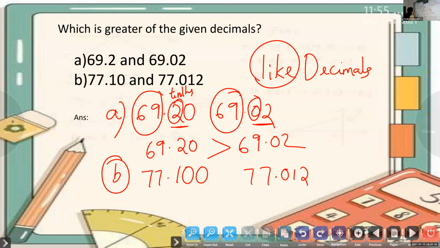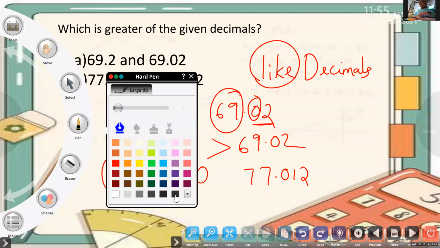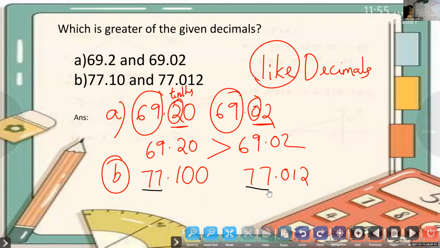Then we should check the integral part. The integral part is 77 here, and here also it's 77. Both are the same. Then we should compare the decimal part. The first place we have to check is the tenths place. Here it is 1, here it is 0. So the first one is greater. Yes, very good.